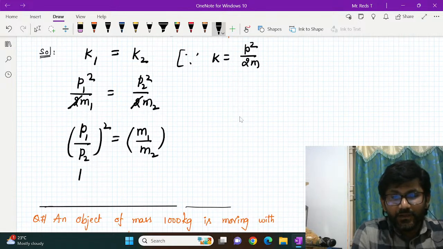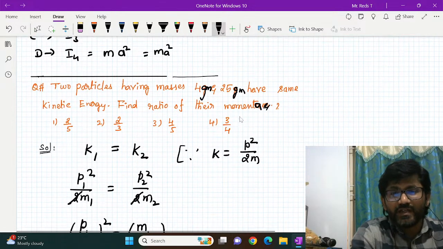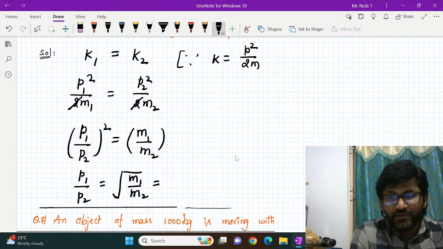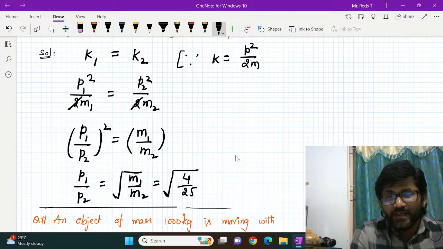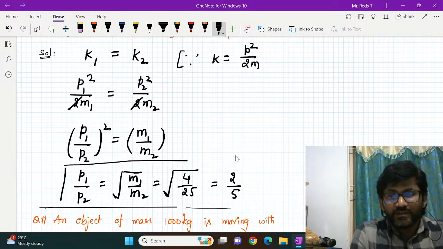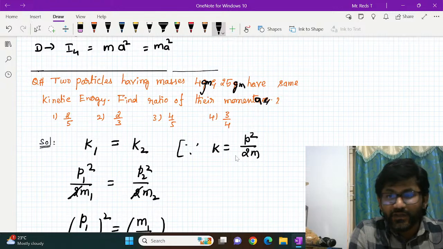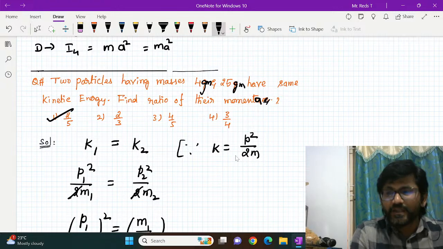So p1 by p2 is equal to square root of m1 by m2, where m1 is given in the question. m1 is 4 gram, m2 is 25 gram. So it is equal to square root of 4 by 25. Gram gets cancelled. Root 4 is 2, root 25 is 5, 2 by 5. So if you see the options, what is the answer, you can understand. What is the ratio of P1 and P2? 2 is to 5 or 2 by 5. See the options here, 2 by 5 is the first option. First option is the correct one.